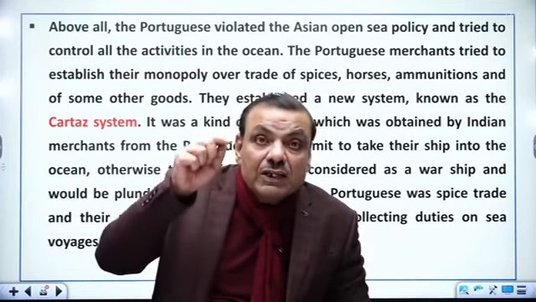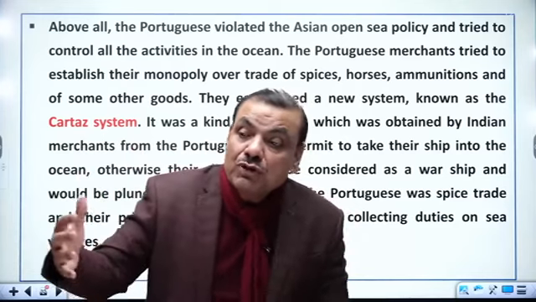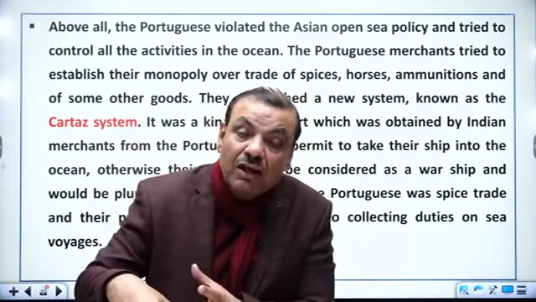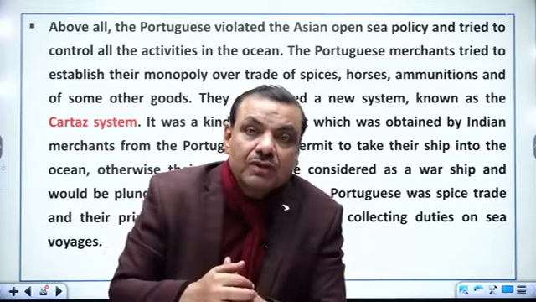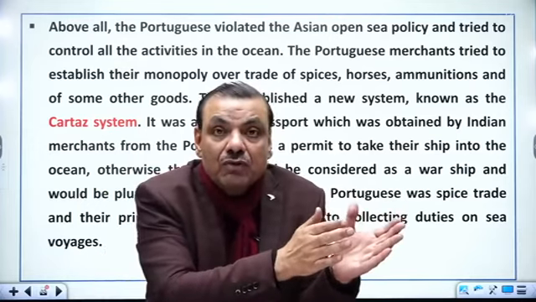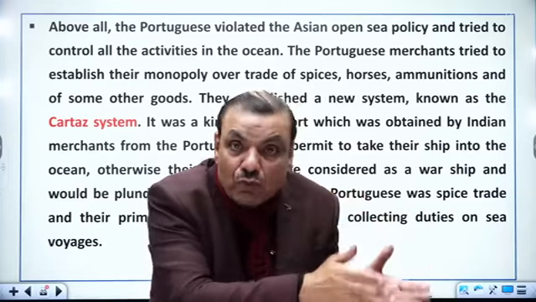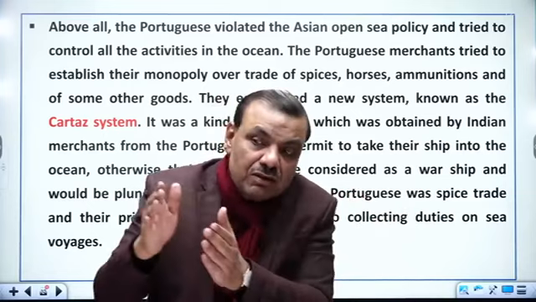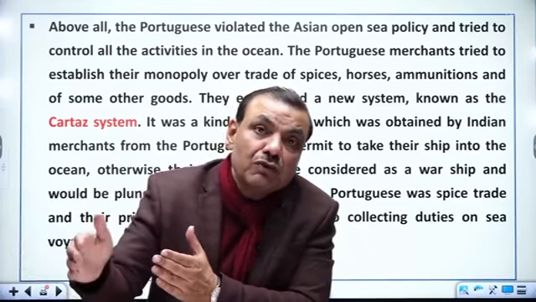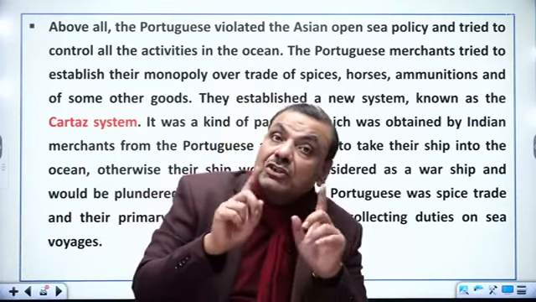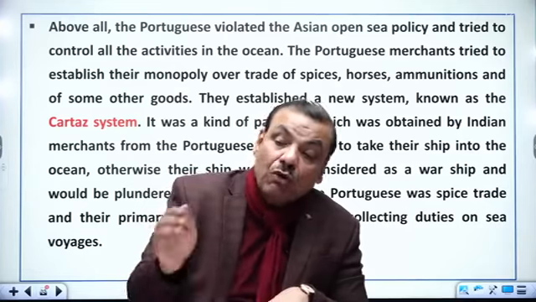So gradually an idea started to persist in their minds: if there could have been some arrangement in which we could have arranged the finance from Asia, and through Asian finance we could have purchased the Asian products. We should not be compelled to bring precious metal from Europe, from our own country. Rather, funds should be created in Asia, and with this fund we purchase Asian products. अब उनके मन में शैतानी आने लगी कि कितना बढ़िया होता कि हम एशिया से ही फंड जुटा लेते और यहीं से प्रोडक्ट खरीदते.